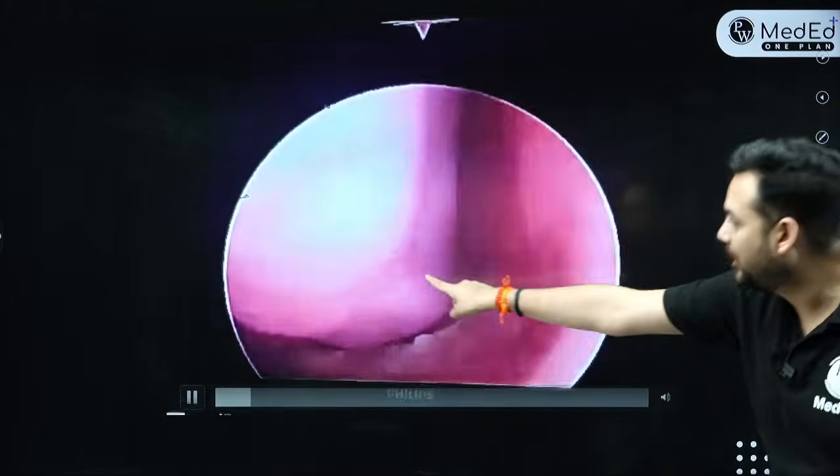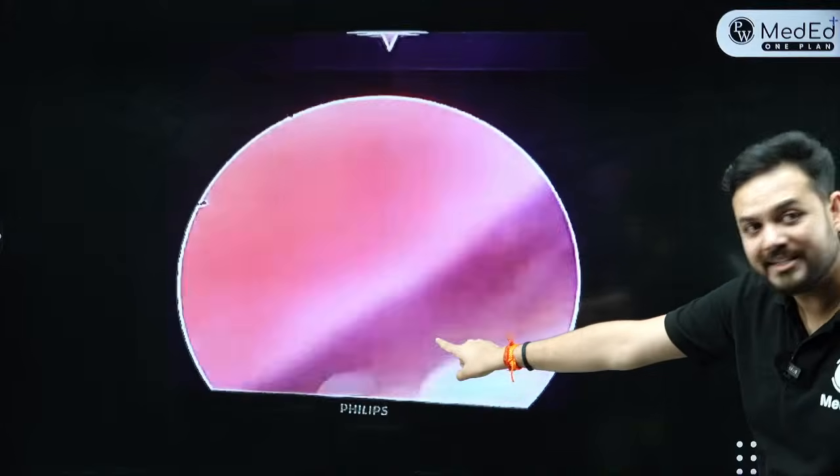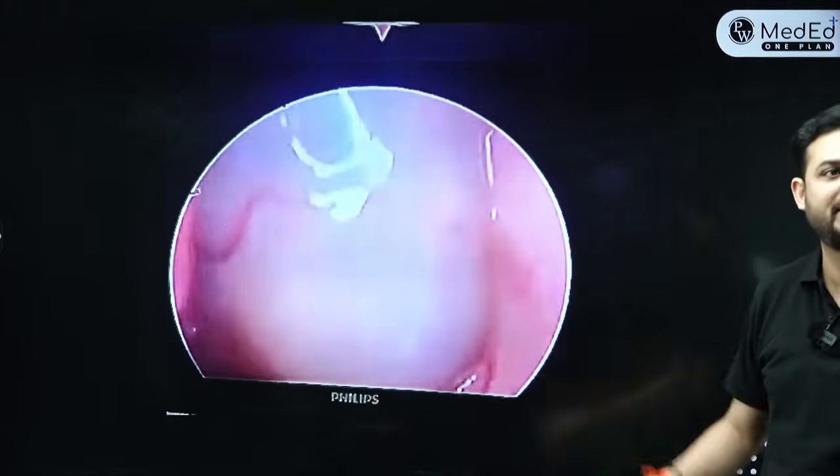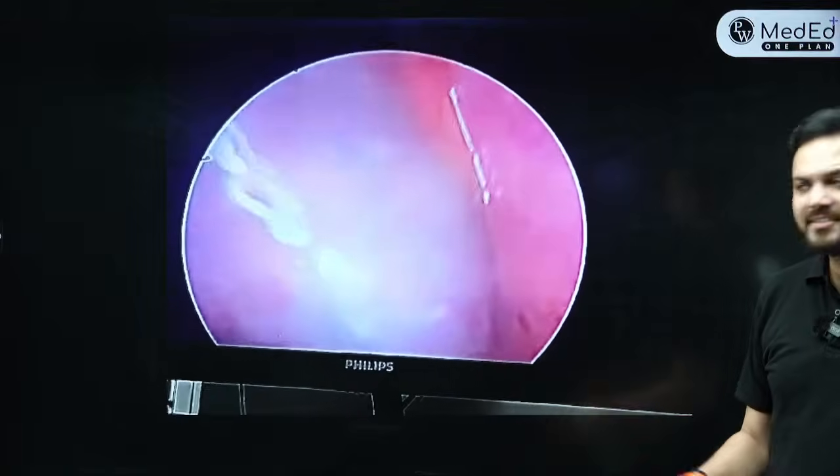So again, I'm going below the inferior turbinate along the floor of the nose, जैसे हमने पहले पढ़ा था, and I'm going, but I can't reach the nasopharynx. I see something. This is kind of a gray.